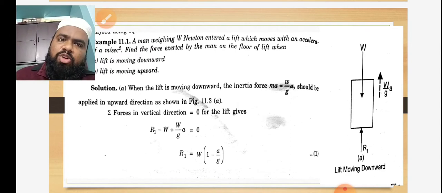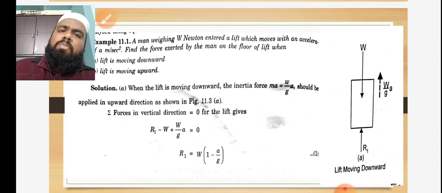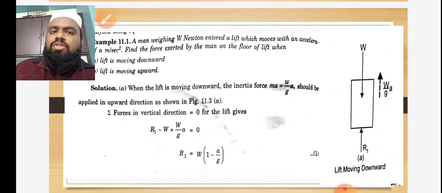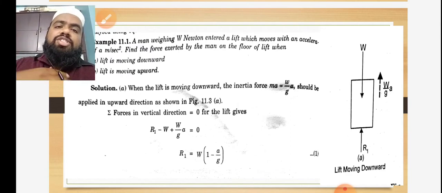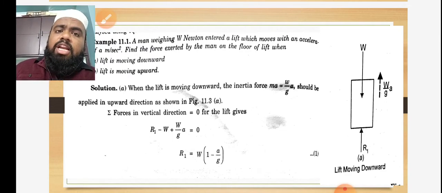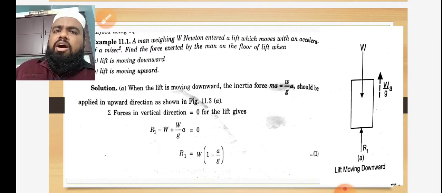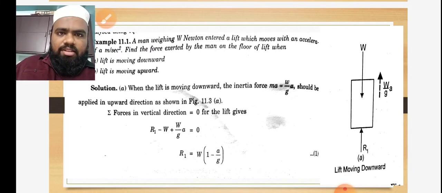When the lift is going downward, it means we have to consider the downward force as positive and the opposite to downward as negative. Actually in statics, in the first unit, we consider all vertically down forces negative, all vertical up forces positive, horizontally rightward forces positive, and horizontally left forces negative. Got the point?